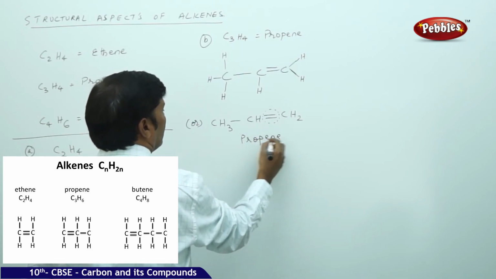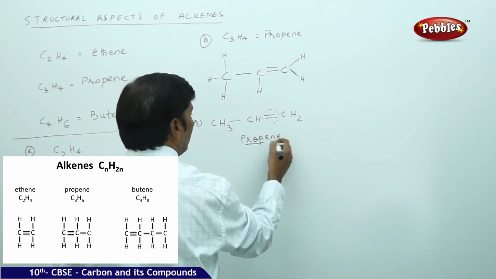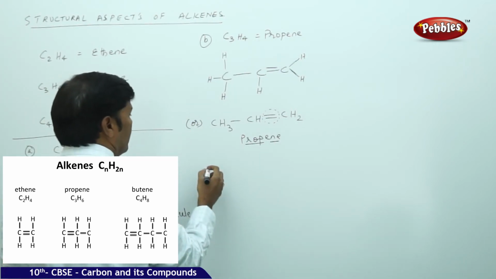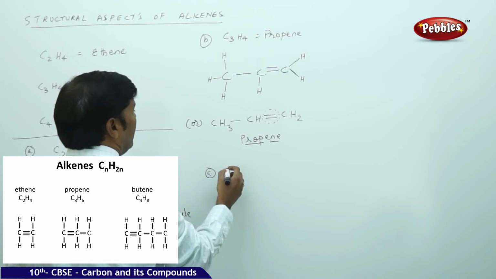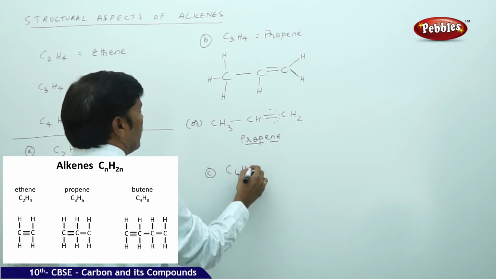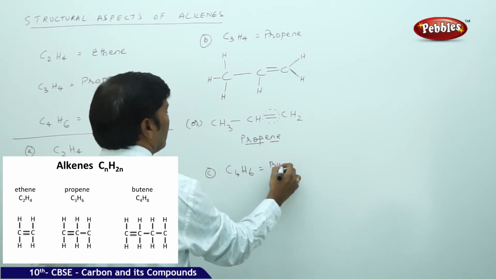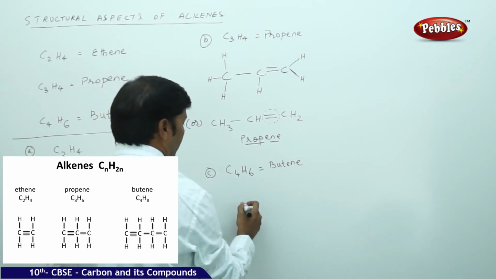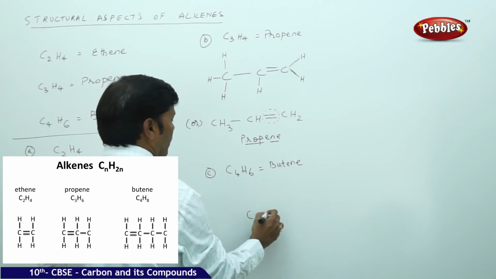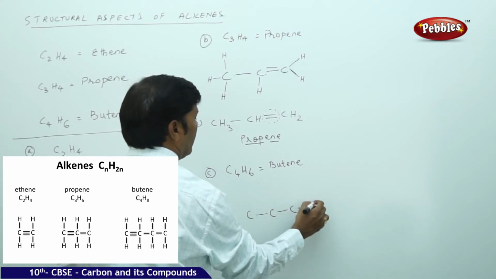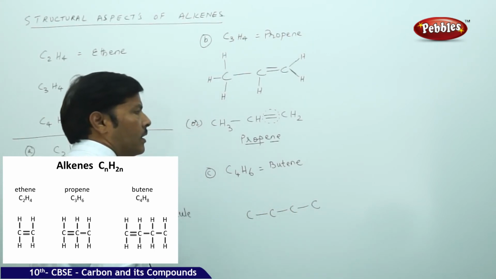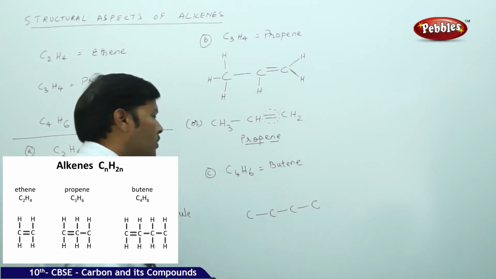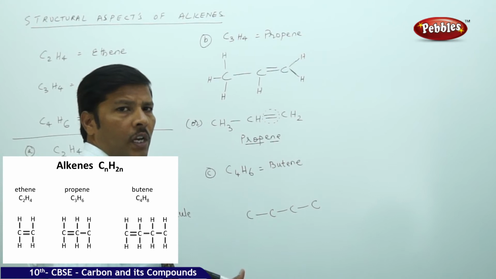Propene: 3 carbons, prop, double bond, ene. So propene. Go for the next case, that is butene. C4H8 is butene. If it is butene, then you can take here 1, 2, 3, 4. Yes, it can give the chain isomerism as well as positional isomerism.